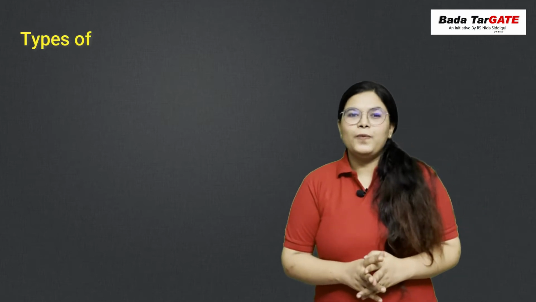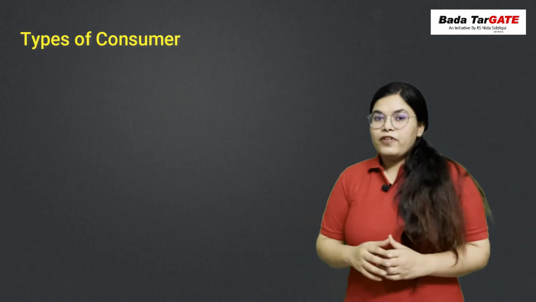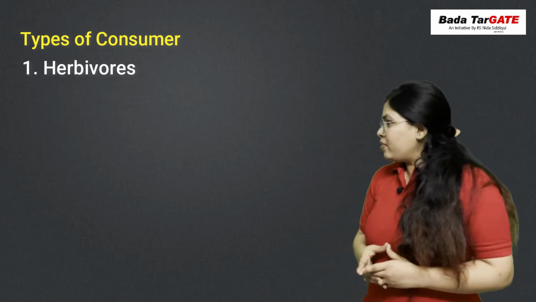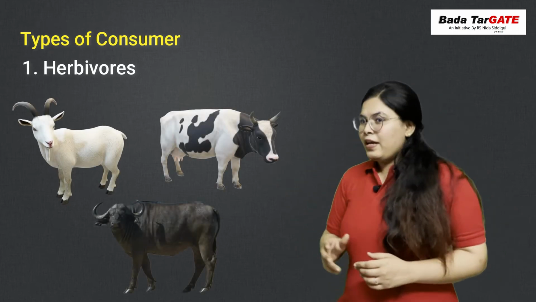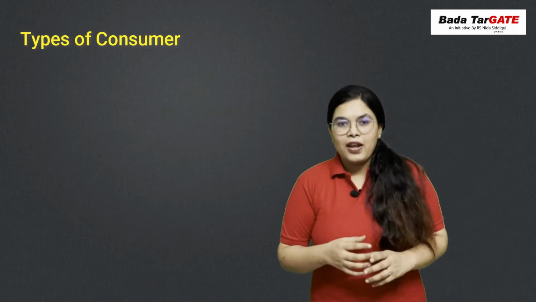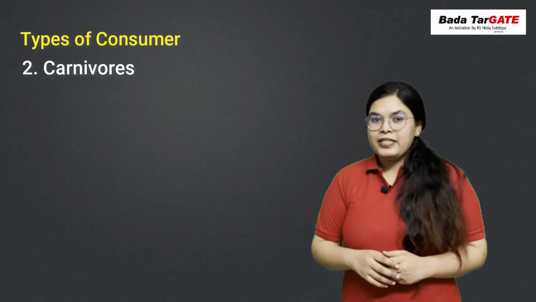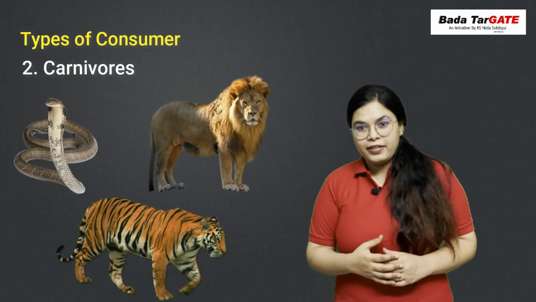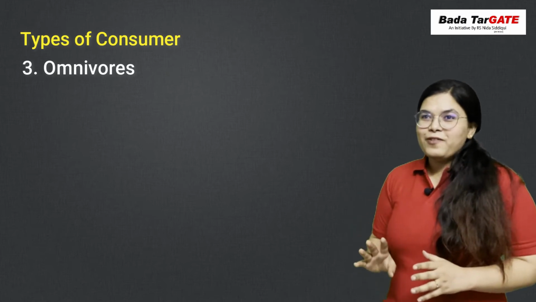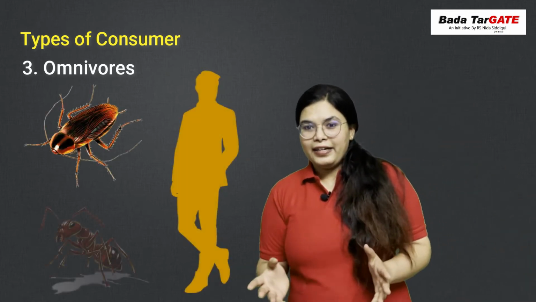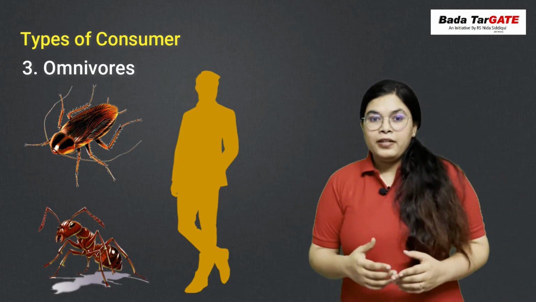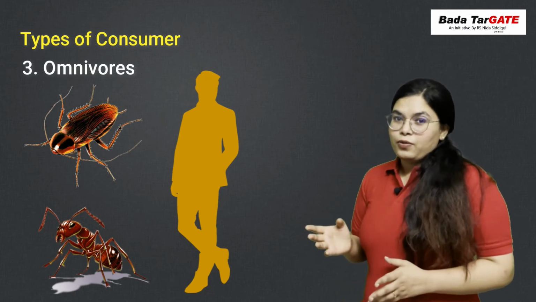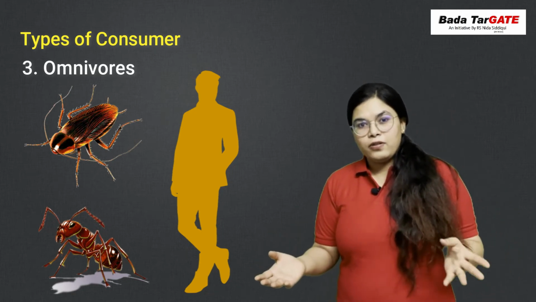Now comes the consumers. There are four different categories into which consumers are divided. First we have herbivores. Examples of herbivores are goat, cow, buffalo, and they eat only plants. Now comes the carnivores. As the name suggests, they feed on herbivores, examples are snake, lion, tiger. Then we have omnivores. Examples of omnivores are cockroach, human, ant. These are organisms that depend on both producers and herbivores, because they can eat plants and also animals.